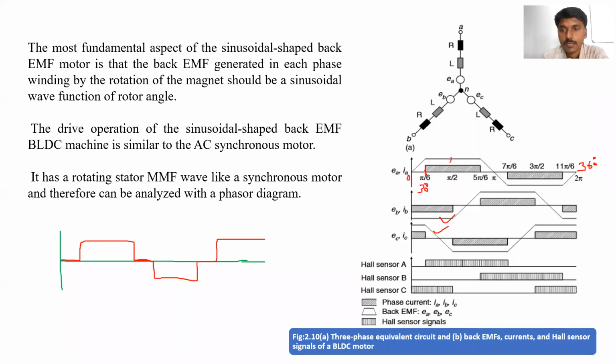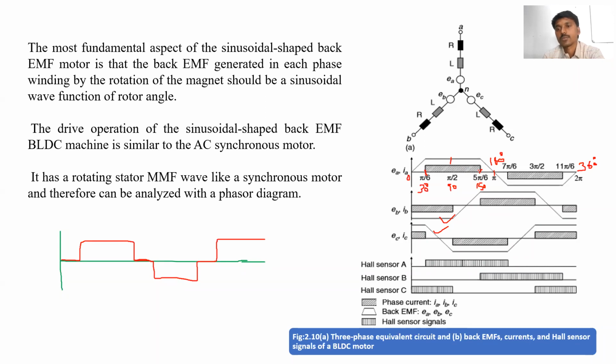And this is 90, since pi by 2 means 180 by 2, 90. This is 5 pi by 6, which is nothing but 150. This is pi, this is 180. The current is flowing only from this point to this point, 30 to 150.